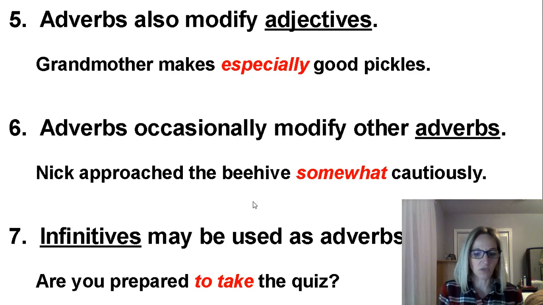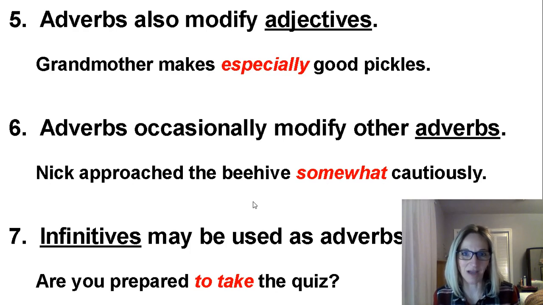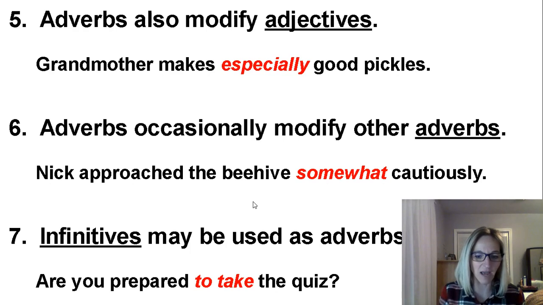For a short time after reaching the shore, Robinson Crusoe ran madly about on the island. Now, the first thing you should see is there's an ly word. That might be an adverb. Let me check. Okay, so I look at it and madly. What is madly doing? It is describing for me how he ran. So that would make it an adverb. So in the first blank, I would put madly. In the second blank, I would put ran. So then let's read them together, see if it makes sense. Madly ran. Yes, it makes sense.